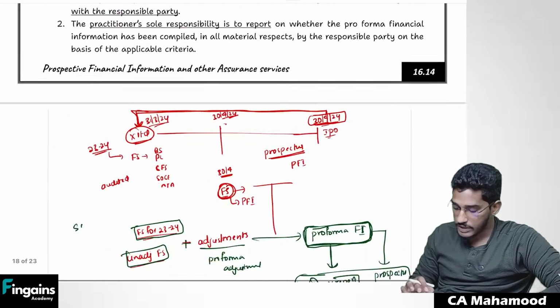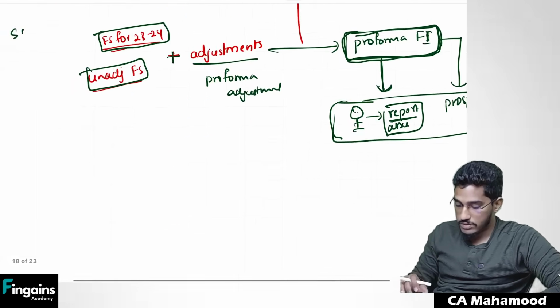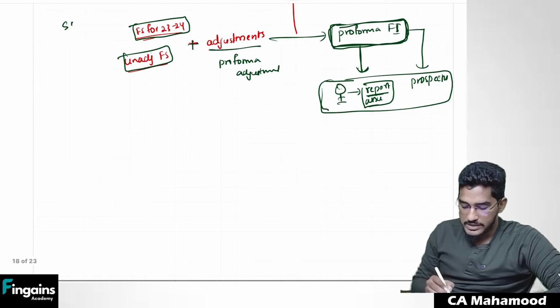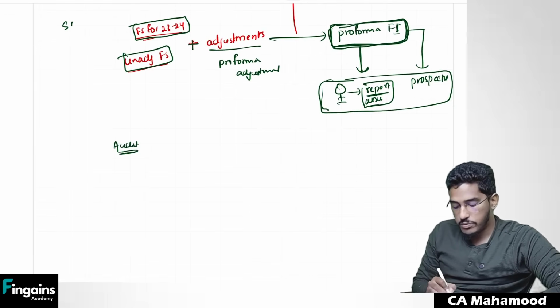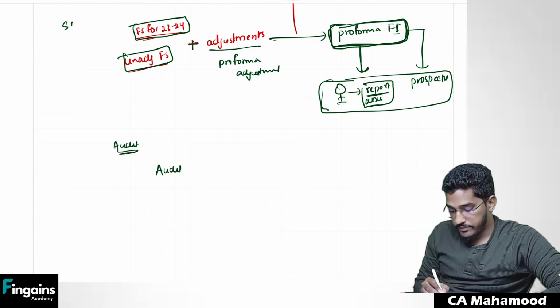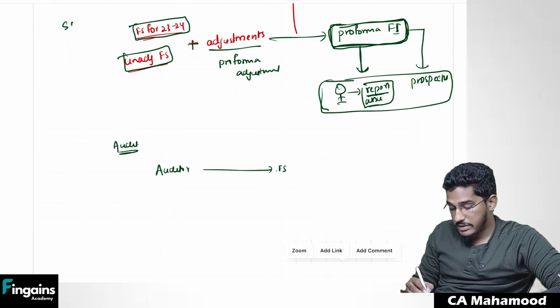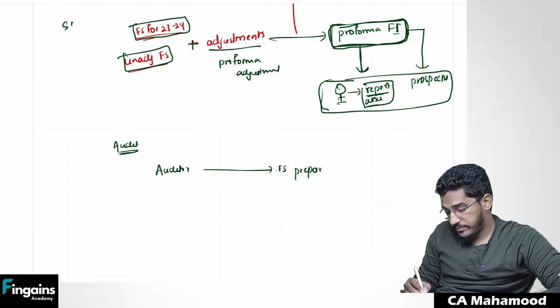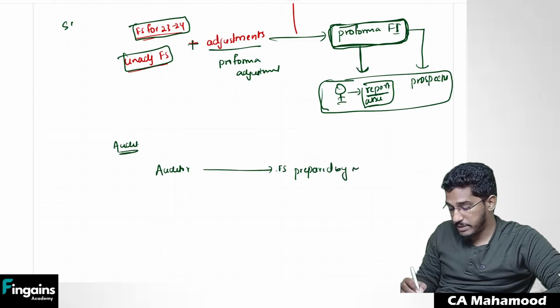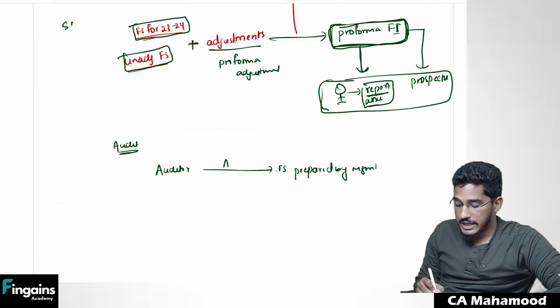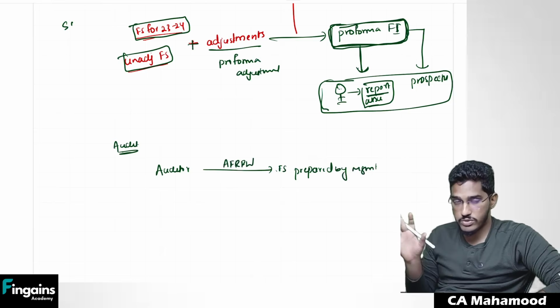Let me tell you one more thing here. See, in a normal audit, what we do is, as an auditor, we are required to verify whether financial statements which are prepared by management are as per the applicable financial reporting framework or not. This is what we are supposed to do in the audit.